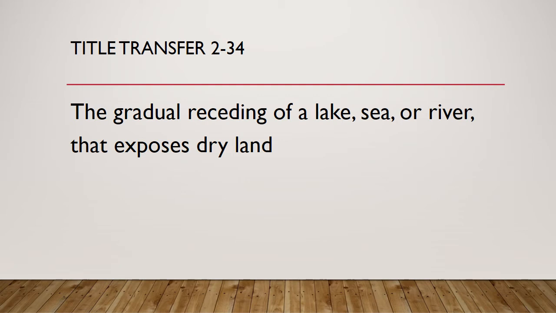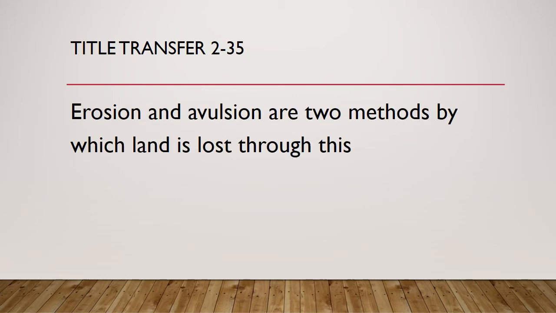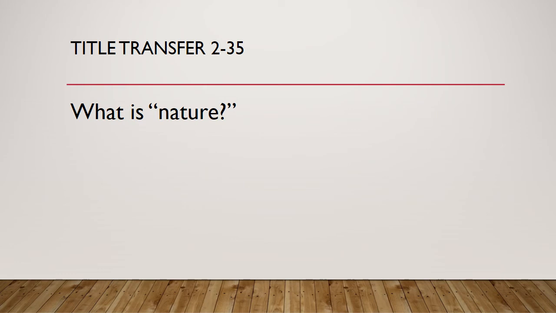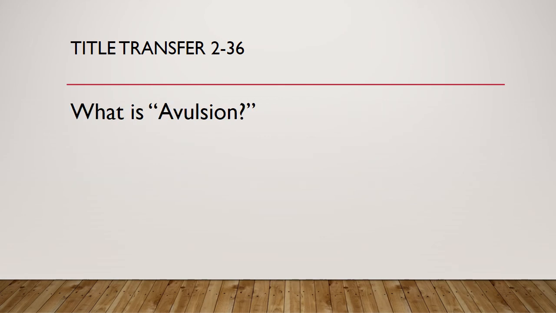Question 34. The gradual receding of a lake, sea, or river that exposes dry land. What is reliction? Question 35. Erosion and avulsion are two methods by which land is lost through this. What is nature? Question 36. Of avulsion or erosion, the one that describes a sudden washing away of land and can be reclaimed by the landowner. What is avulsion?